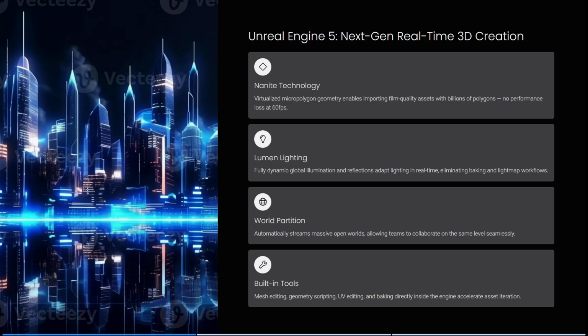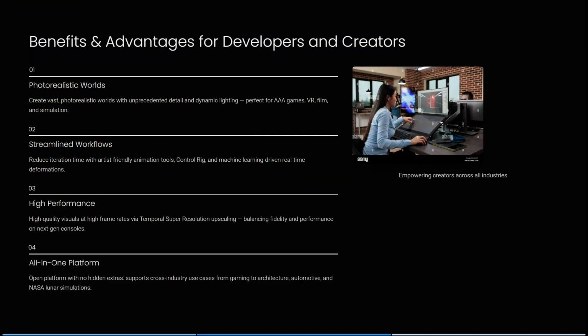It also has World Partition, so it automatically streams massive open worlds, allowing teams to collaborate on the same level, and it's all done seamlessly. It's also got tons of built-in tools, so it's got a mesh editor, geometry scripting, UV editing, and baking directly inside the engine, accelerating asset iteration. What's more is the benefits and the advantages for developers and creators. So first of all, it offers photorealistic worlds. This means you can create vast photorealistic worlds with unprecedented detail and dynamic lighting. It's perfect for gaming, VR, film, and simulation.